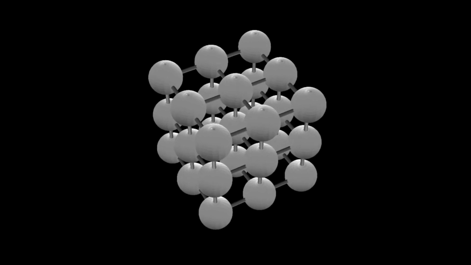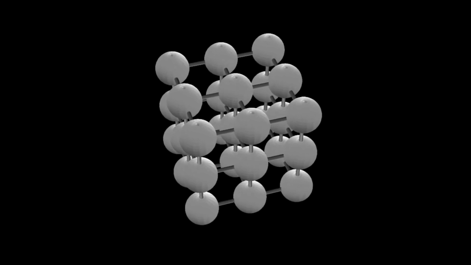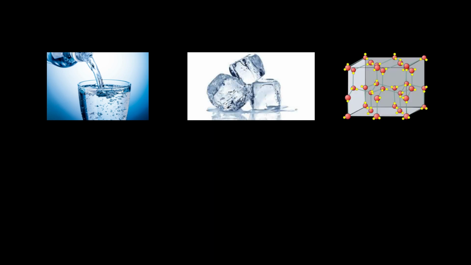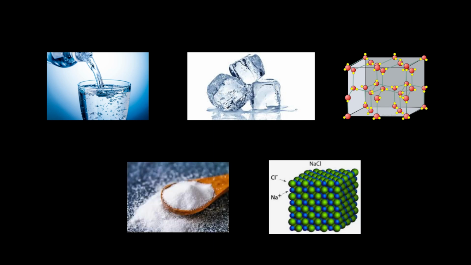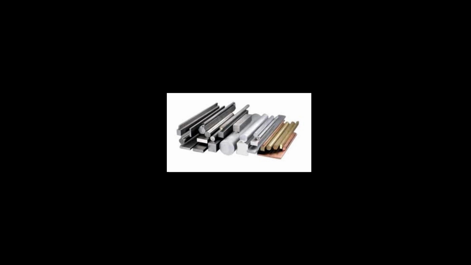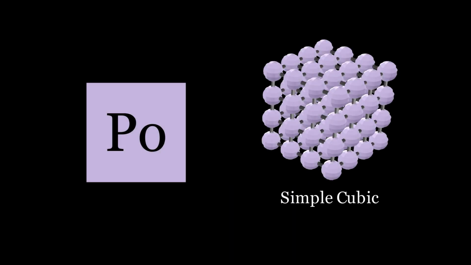Some of the solids we encounter in everyday life have a crystalline structure. For example, when you freeze water, the most familiar liquid around, it becomes ice, which has a crystalline structure. Another familiar solid is salt. It also has a crystalline structure. Additionally, most metals have a crystalline structure. Among them, polonium has the simplest cubic crystal structure.